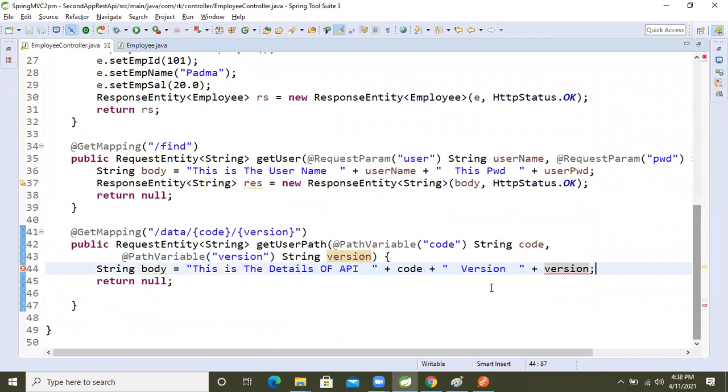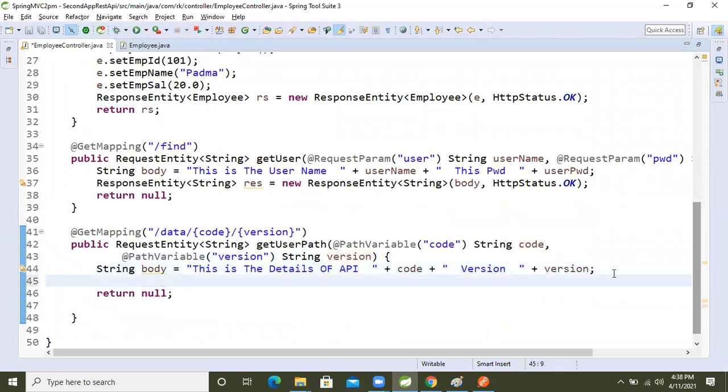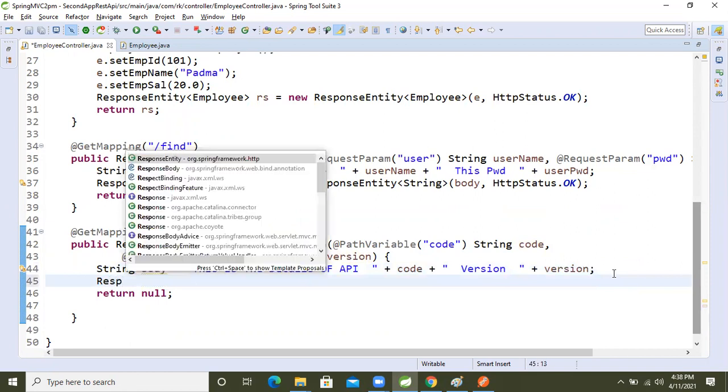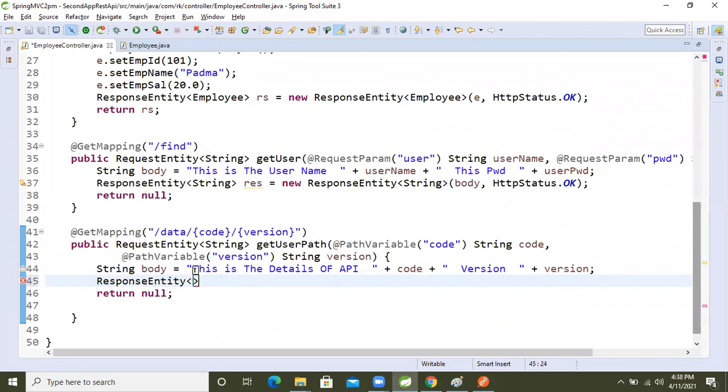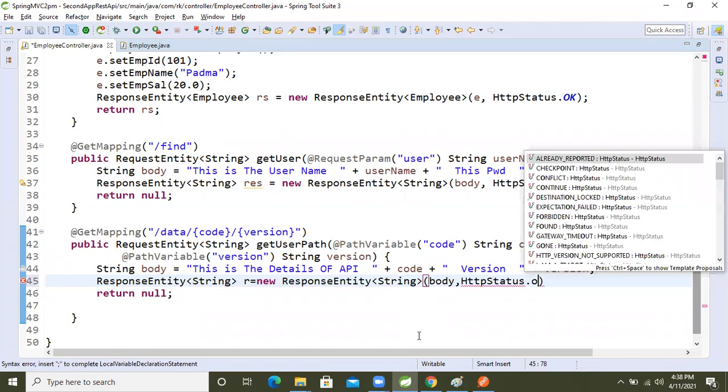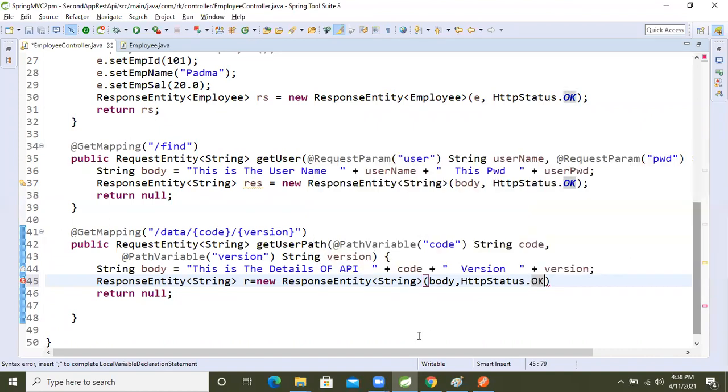So now come here. Next what we will do now? Response entity string. Response equal to new response entity, right? Inside that, we will pass this body, right? We will pass this body. Another one is the HTTP status code. Okay, fine now.